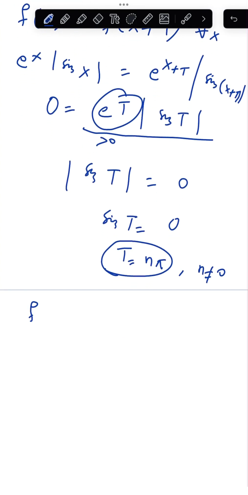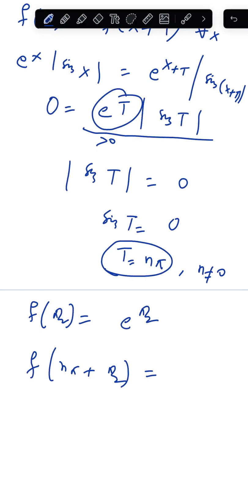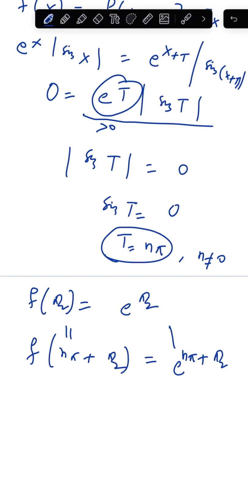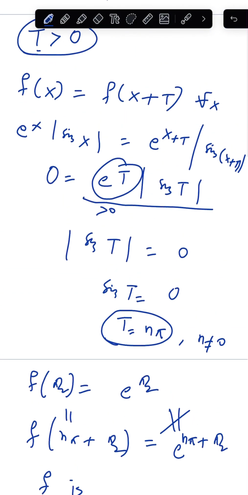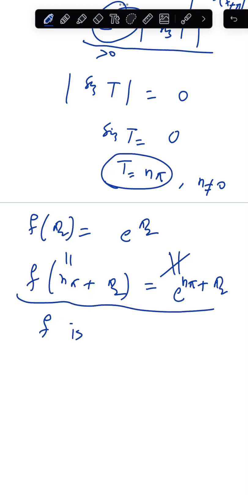So what happens if I compute this quantity, f of pi by 2? f of pi by 2 is essentially e to the power pi by 2. And what is f of n pi plus pi by 2? Since we assumed f to be periodic, we would expect these quantities to be the same. Let's see what we get. We actually get e to the power n pi plus pi by 2. And we can see that these quantities are not equal. Therefore, f is not periodic. We have a contradiction here. We assumed f to be periodic, but f is not periodic. So that's the contradiction. Therefore, f is not periodic.